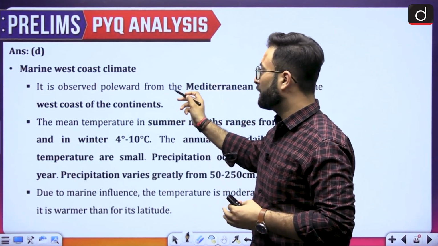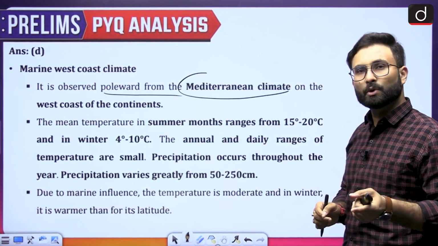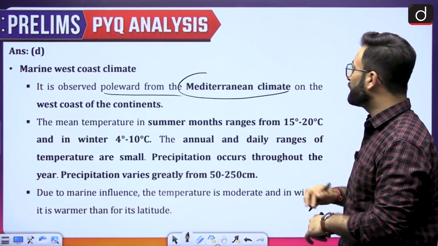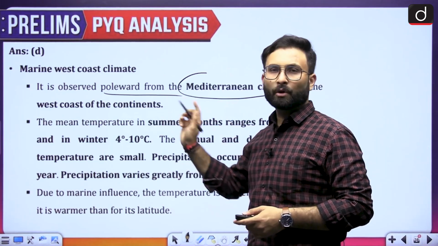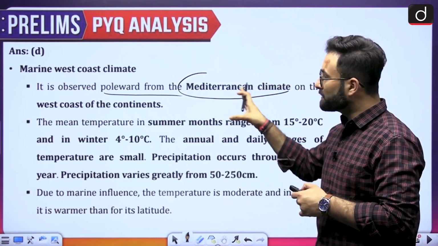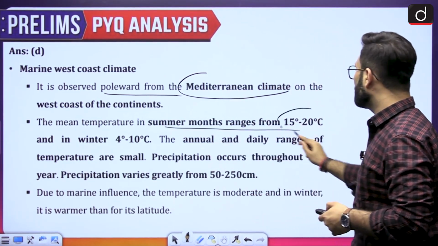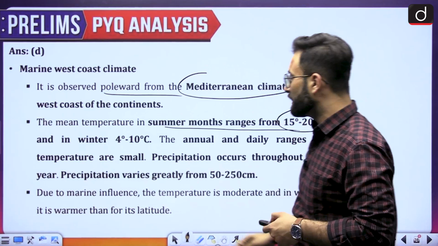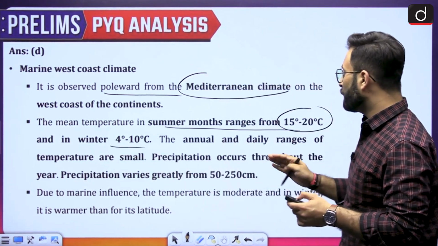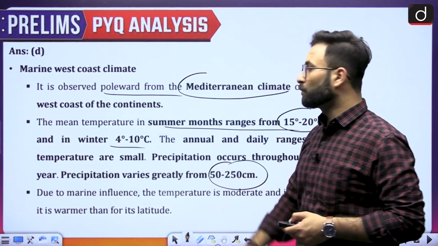It is observed poleward from the Mediterranean climate. Okay, as I told you, Mediterranean climate, it can be there on the west coast of the continents. So if you go toward the polewards and on the west coast of the continents, this will be observed over there. Mean temperature in the summer months range from 15 to 20 degrees Celsius. In the winters, that is 4 to 10 degrees Celsius. The annual and the daily ranges of the temperature are small. Precipitation over here, that is 50 to 250 centimeters.